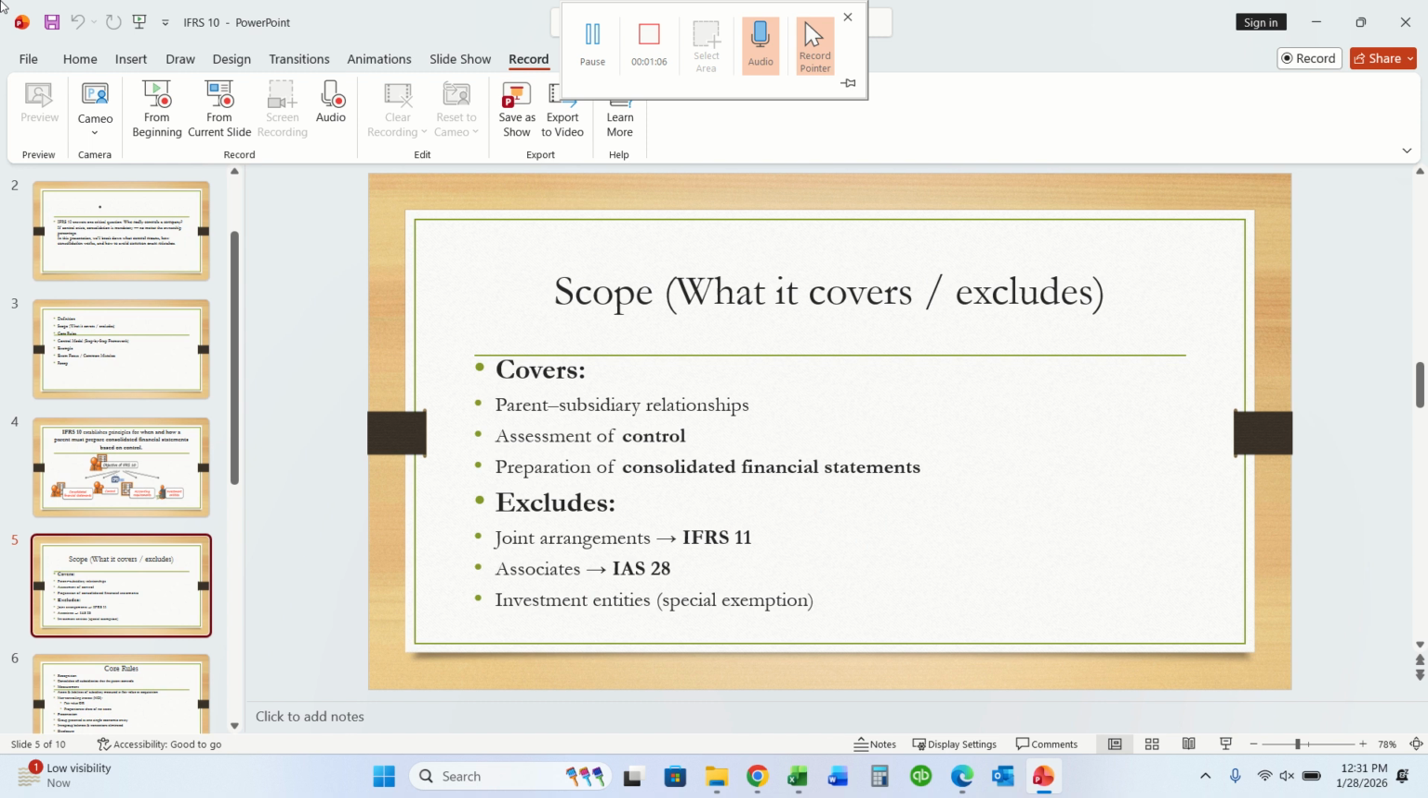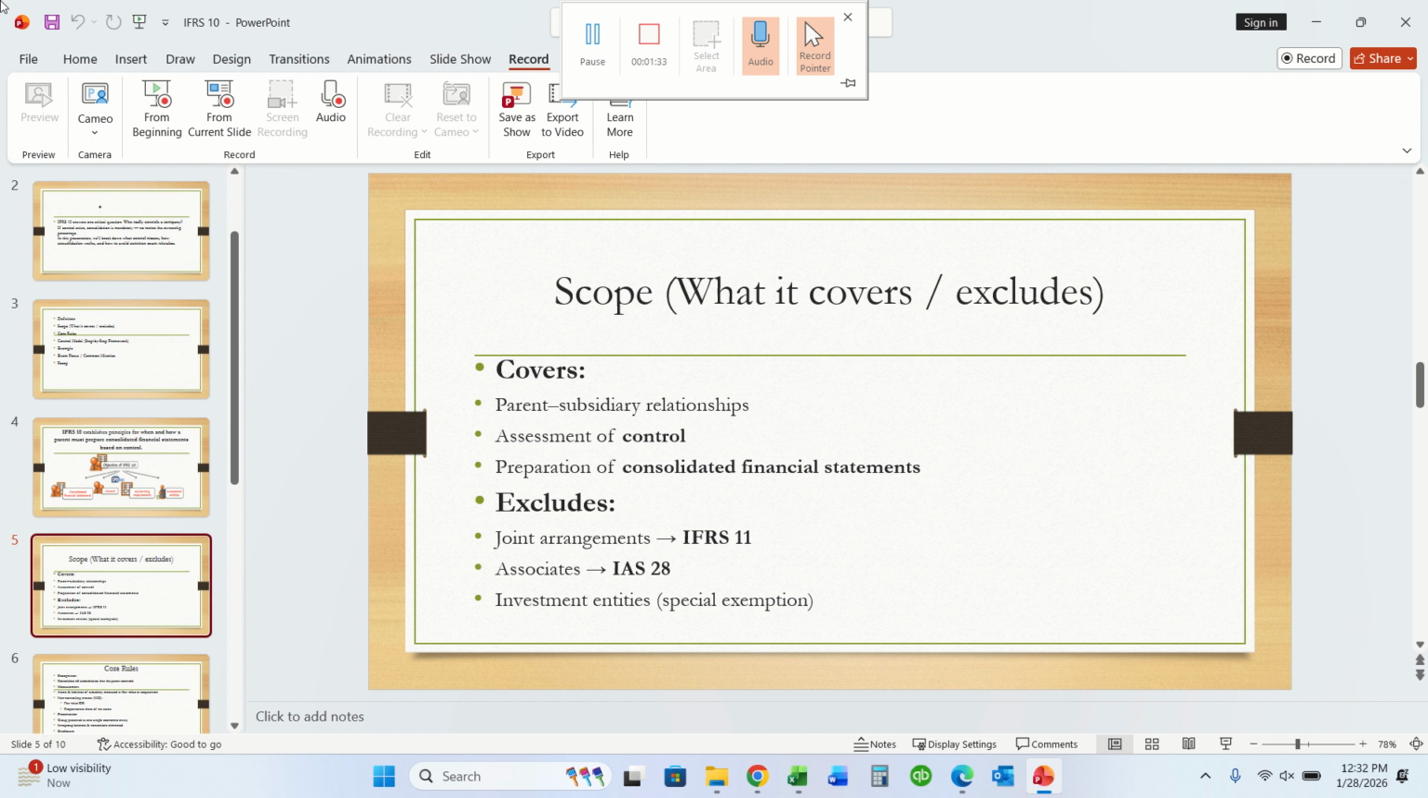Now, let me tell you what consolidated financial statement means. Consolidated financial statements present the financial position, performance, and cash flows of a parent and its subsidiaries as a single economic entity. What is its purpose? To show the true economic reality of a group, and help users assess group-wide performance and risk.